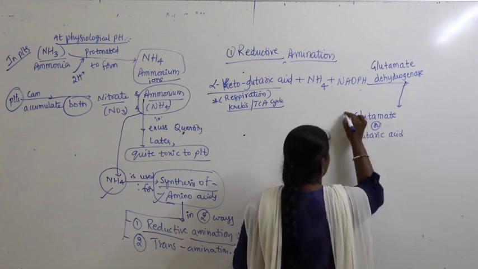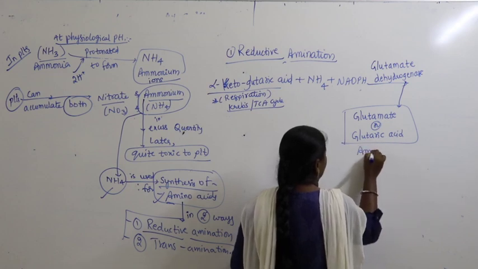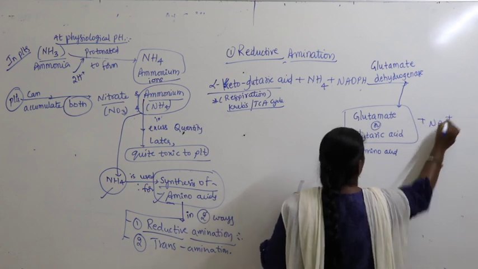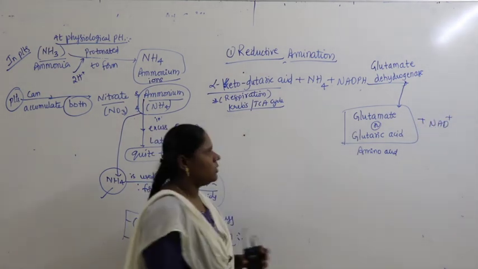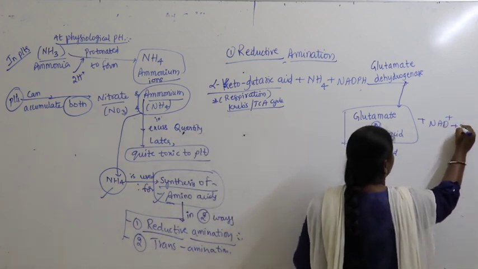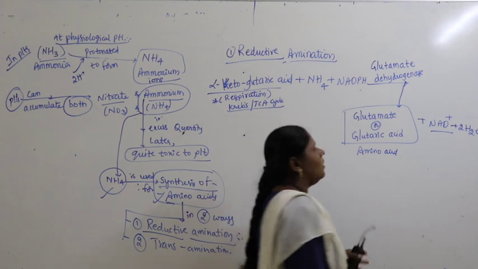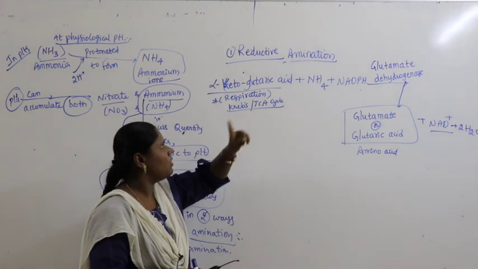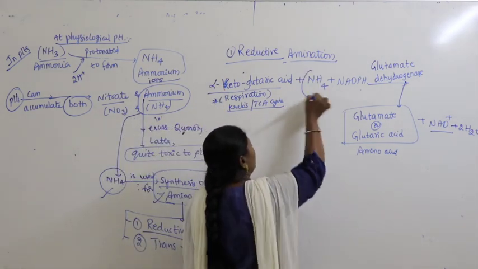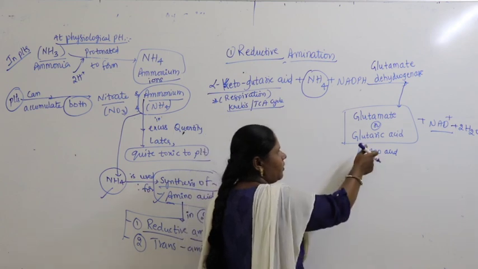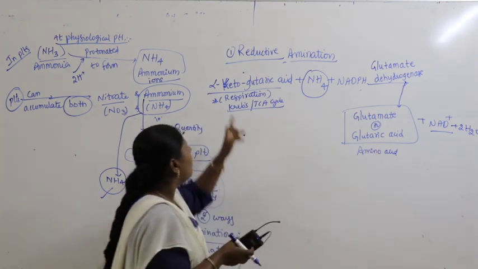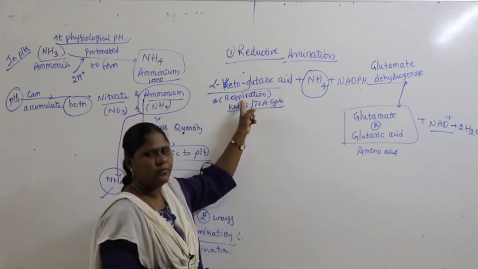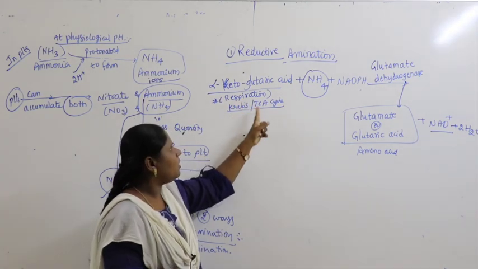Glutaric acid. What is this now? This is an amino acid, and along with this you will get NAD plus. Right. So here you can also include protons coming, no? So let us take even a water molecule coming out. So what is the reaction here? We have to remember reductive amination, meaning here ammonia, by reacting with one of the substrates, is converted into an amino acid. How is it possible here? Alpha ketoglutaric acid is a substrate which we get from respiration. From where in respiration? Krebs cycle or TCA.